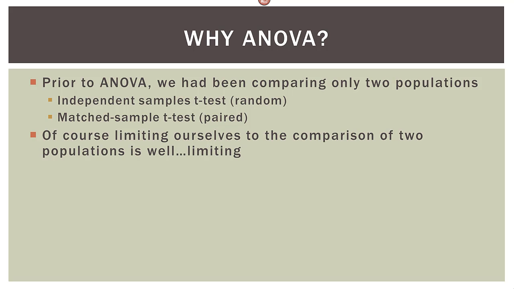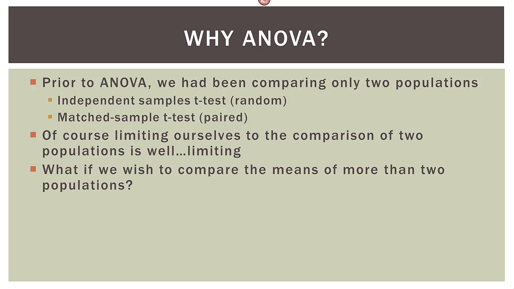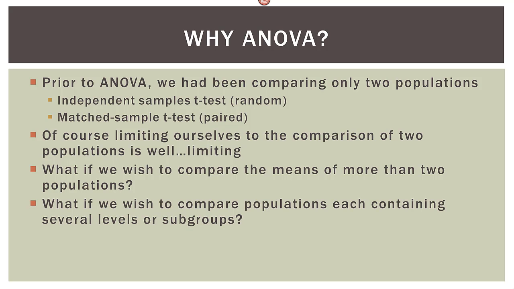Of course, limiting ourselves to the comparison of 2 populations is, well, limiting. What if we wish to compare the means of more than 2 populations? What if we wish to compare populations each containing several levels or subgroups? Enter the ANOVA, or the analysis of variance.